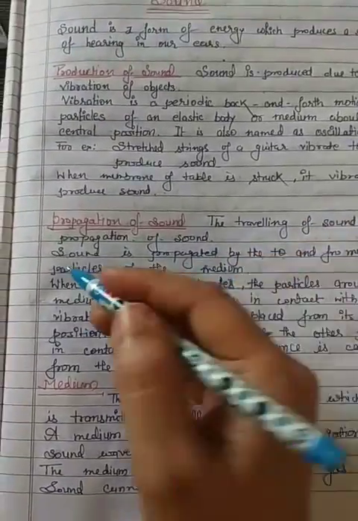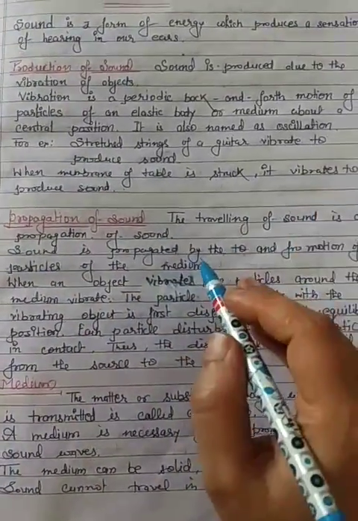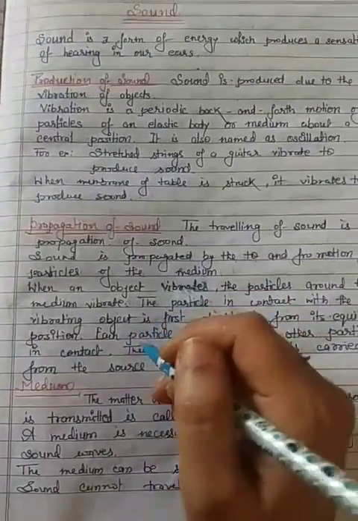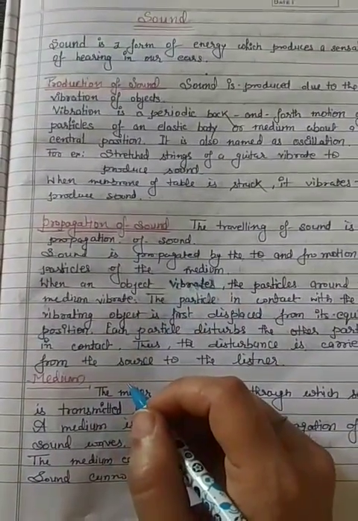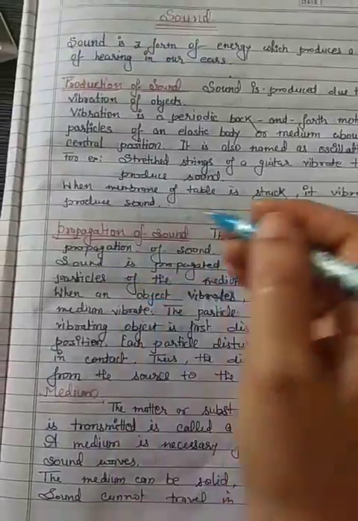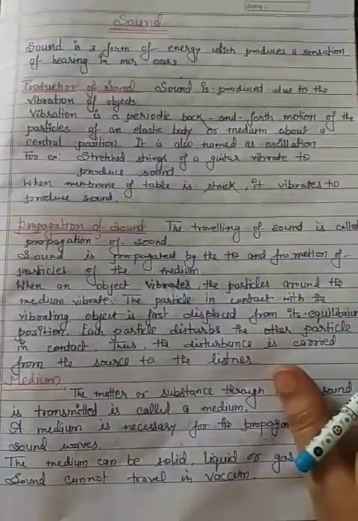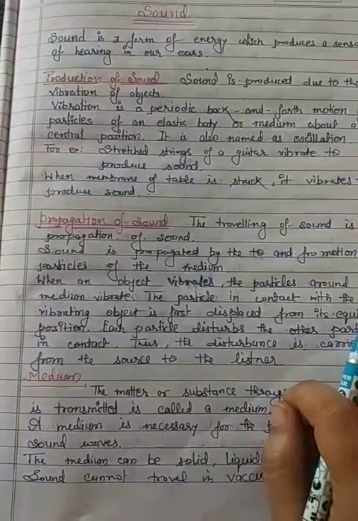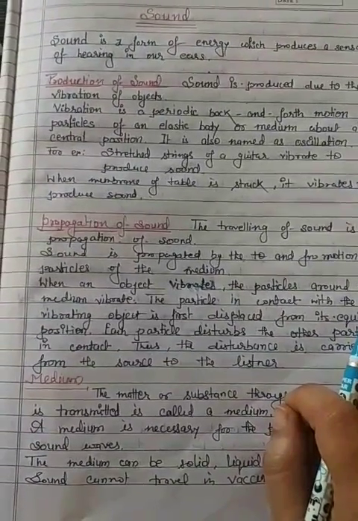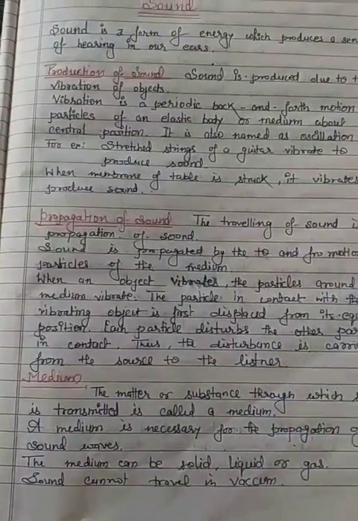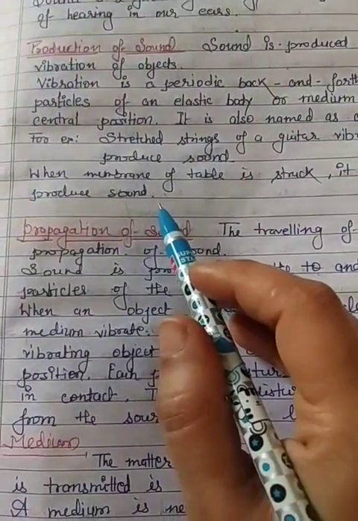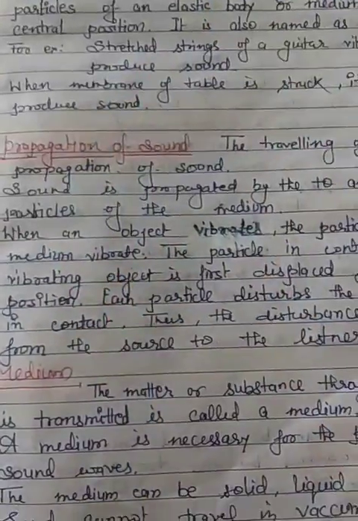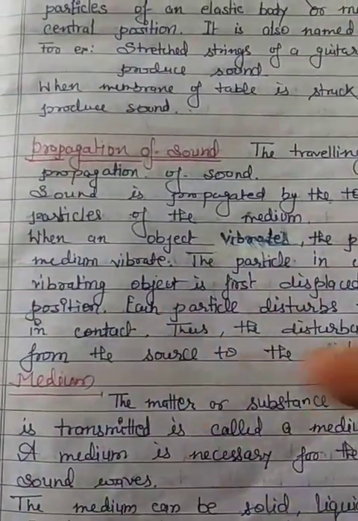Means sound is produced by vibration, or we can say by the to and fro motion of the particles of the medium. We know that sound needs a medium to propagate, whether it is solid, liquid or gas. Sound does not travel in vacuum.